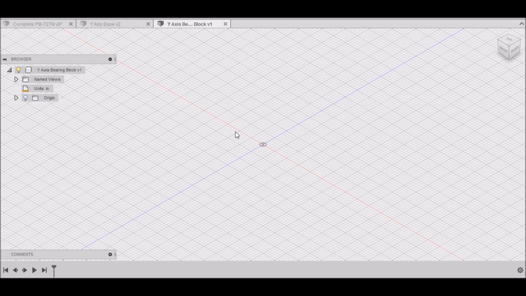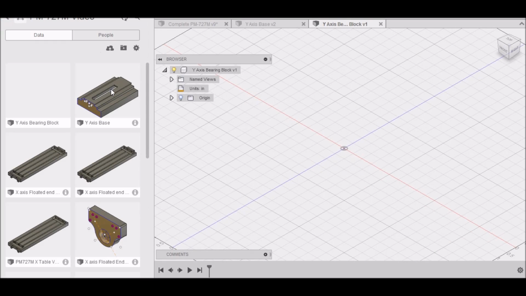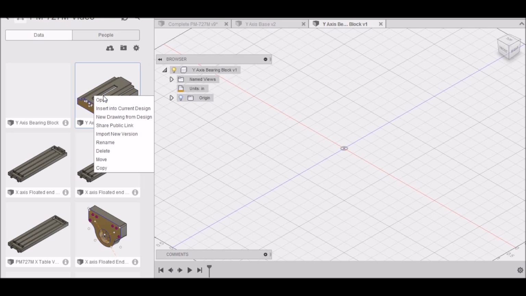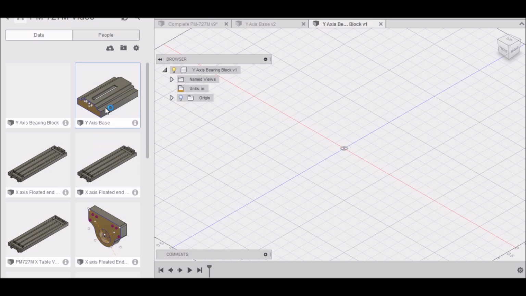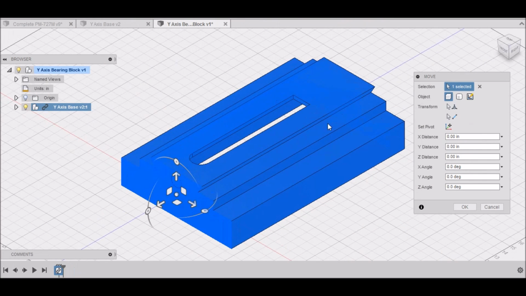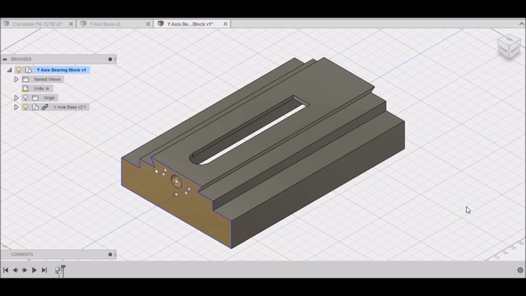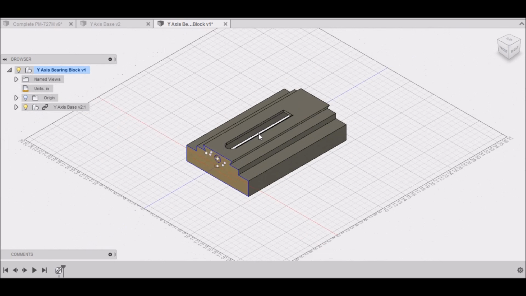And then on your new drawing here for the bearing block, you want to open up your data panel, and over where the base that you just drew is, you want to right click and insert into current design. Make sure you're on the bearing block. We can close the data panel. It wants to put it right there in the center, and that's okay because we're doing our drawing from the face here. So we'll click OK.